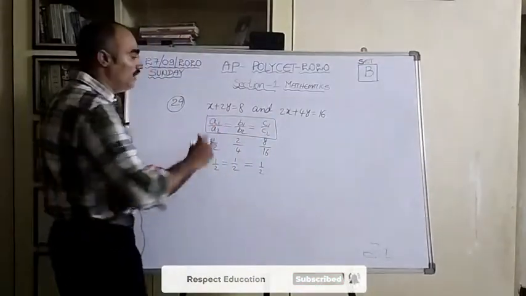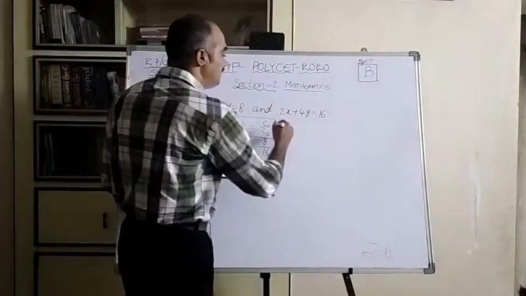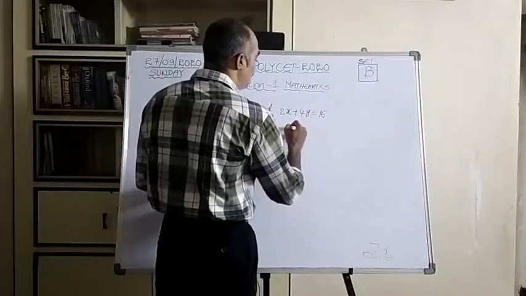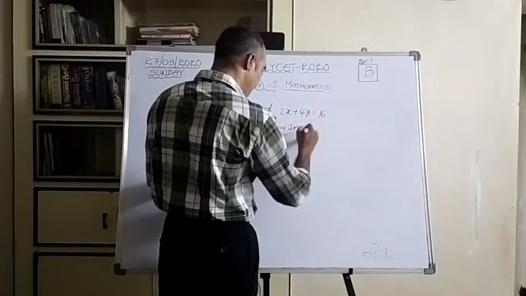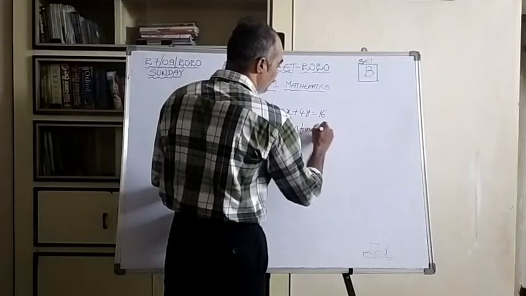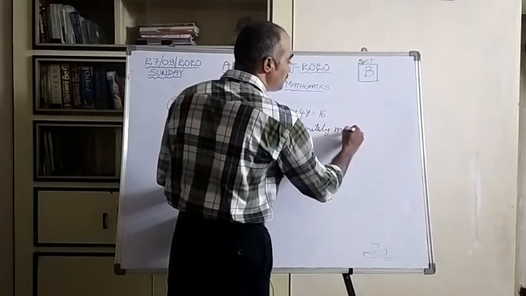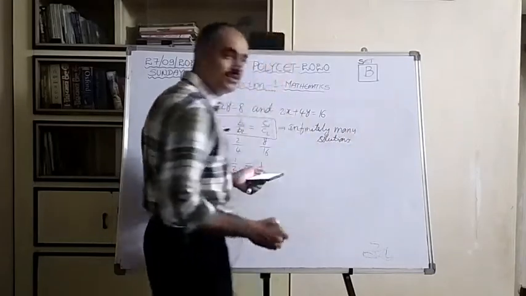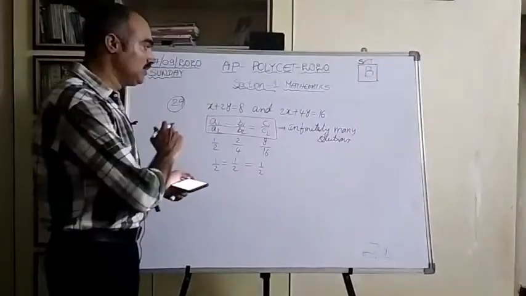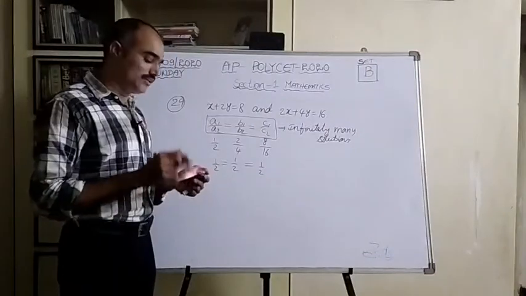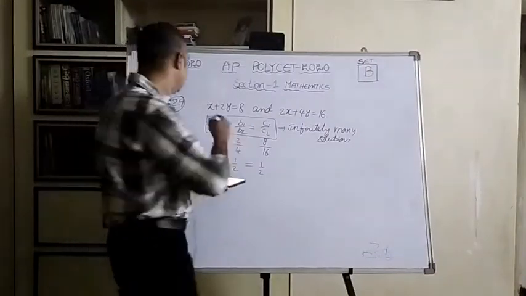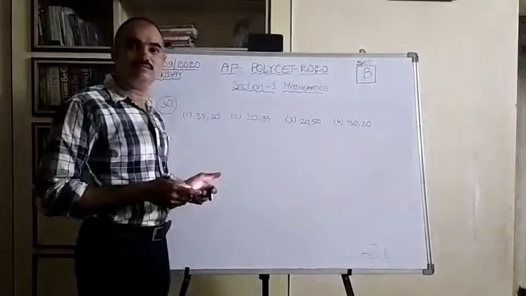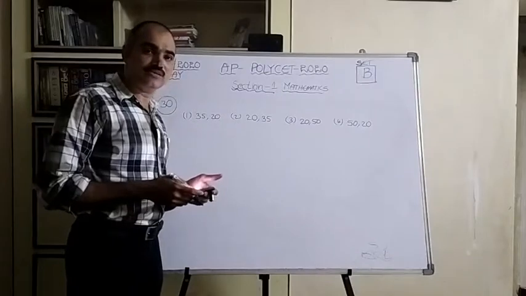When this condition comes, the pair of linear equations has infinitely many solutions. Let us see the options here. First one is 0, second one is 1, third one is 2, fourth one is infinitely many. So for this question, definitely the answer is the fourth one. Now let us see the 30th question.